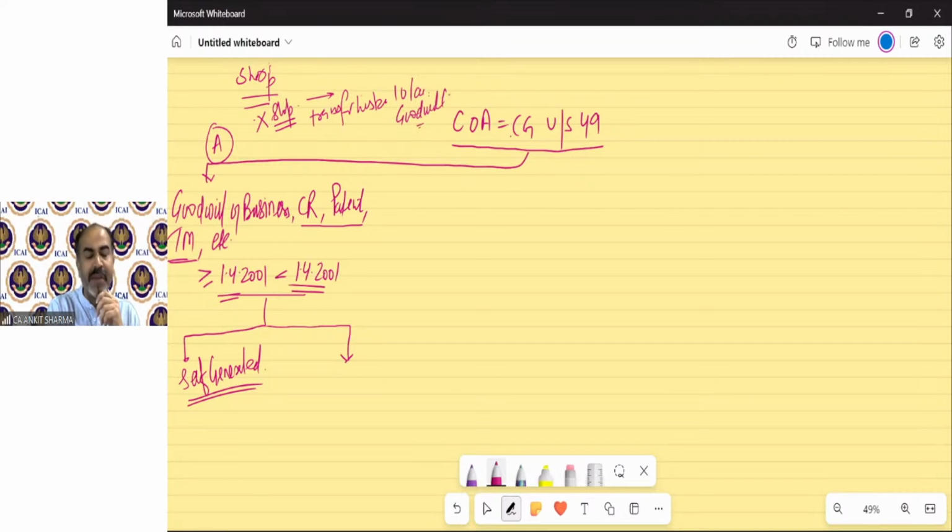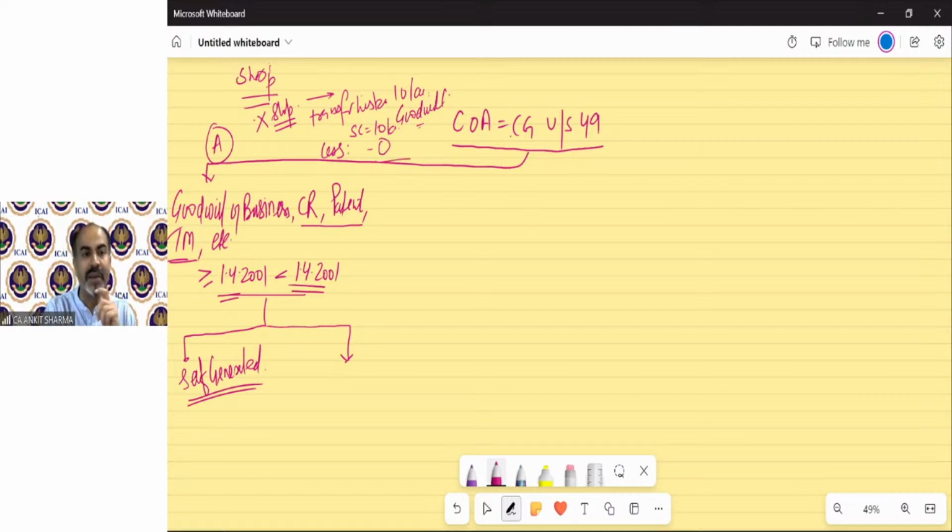So this goodwill will be a capital asset. And because he's charging money, it's a transfer and it's a capital asset also. So sale consideration will be 10 lakh. But there is no cost involved because this shop has been started by him. He did not pay anything for goodwill, because due to his sincere work, his good services, his good clientele, he created his goodwill in the market. So technically, he did not incur any expenditure on goodwill.